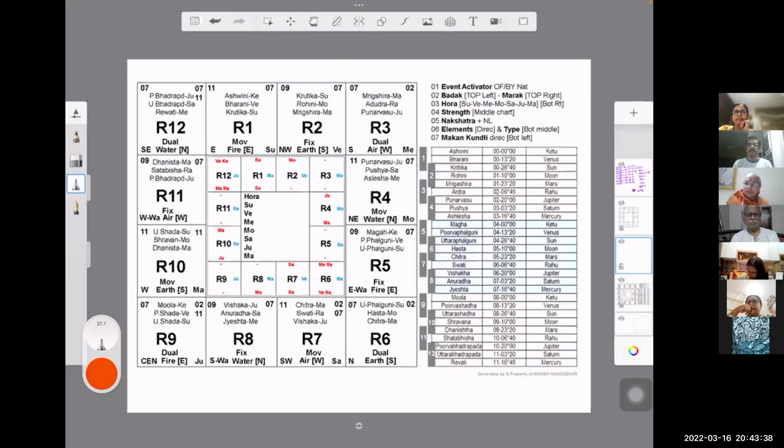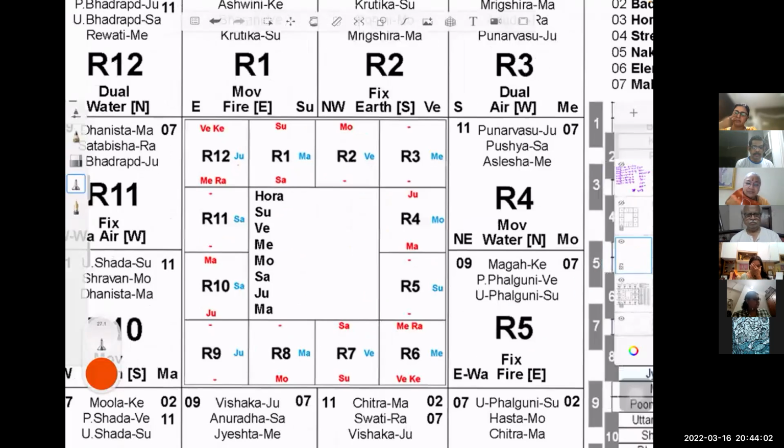Actually, I am pushing down a bit too much down your throats, all of you. I thought that in these 1.5 hours I would finish off everything, so let's move fast. This strength, this middle chart, this is what we discussed last time. If you see, these are all the Rashi lords. This one is exalted, this one is debilitated. I don't think we need to spend time on that. All of you are aware of this.